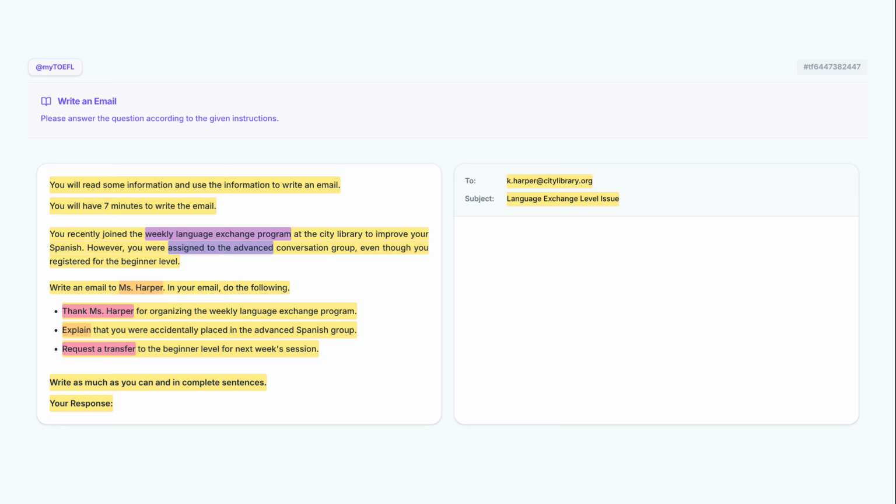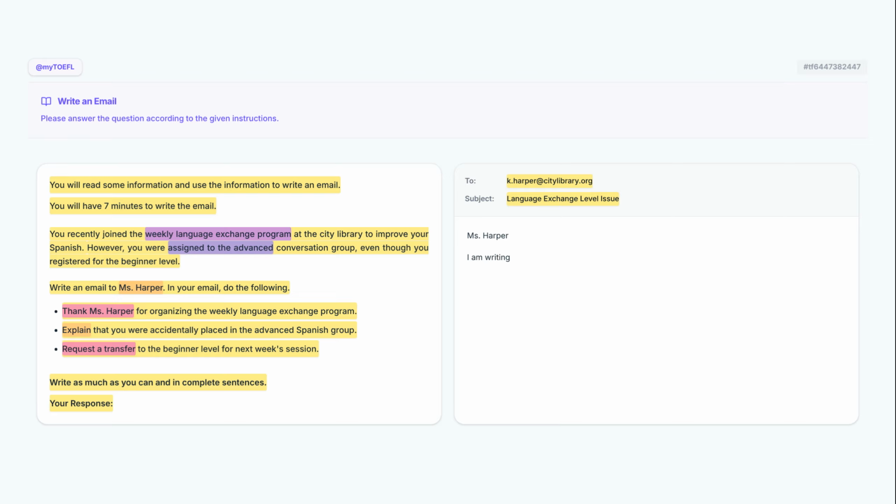Now let's look at a high-scoring example email. Pay attention to how the writer addresses all the bullet points and uses formal vocabulary. We start with, Dear, to create a formal opening. Then we address the recipient as Ms. Harper and finish with a comma to properly punctuate the salutation.